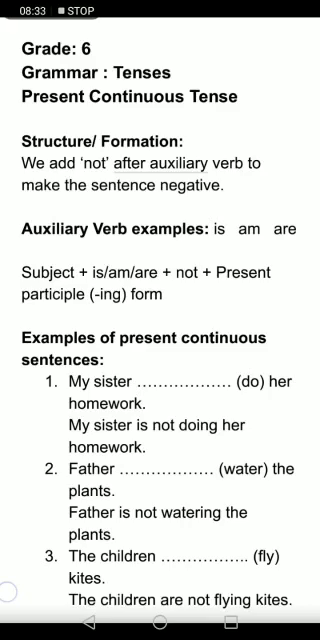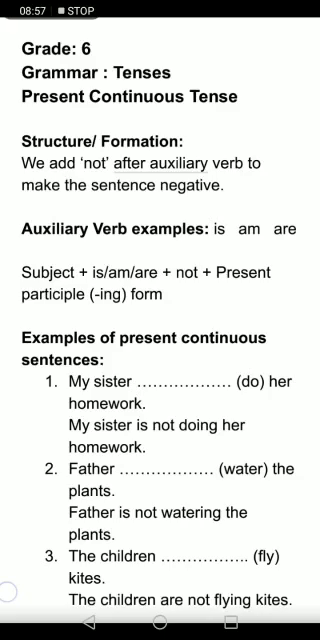Just remember that in negative form you are just going to add not after the auxiliary verb: is not, am not, are not. Subject, and then auxiliary verb is, am, are, and then not, and then present participle, which is the first form of the verb with ing, and then the object.